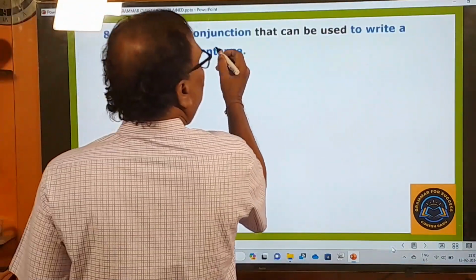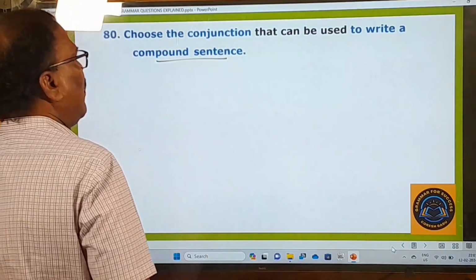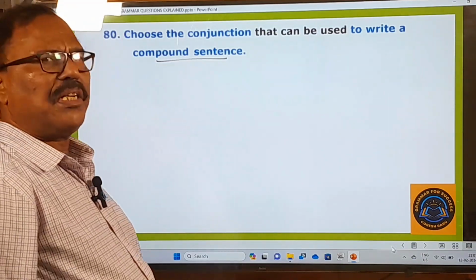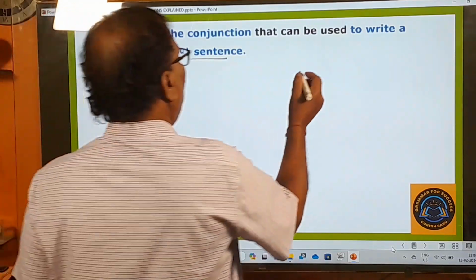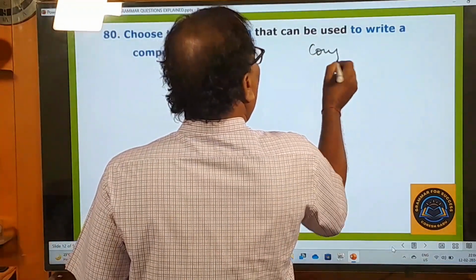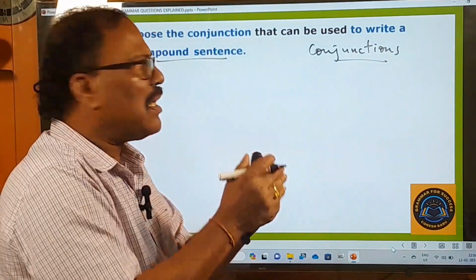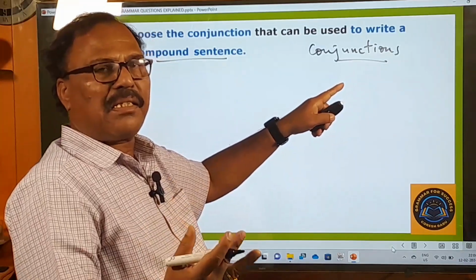Choose the conjunction that can be used to write a compound sentence. What is the conjunction to be used to write a compound sentence? So let me tell you about the conjunctions. Conjunctions mean connecting words or linkers. Conjunction is a traditional grammar name. Linkers, connectors, they are modern names.